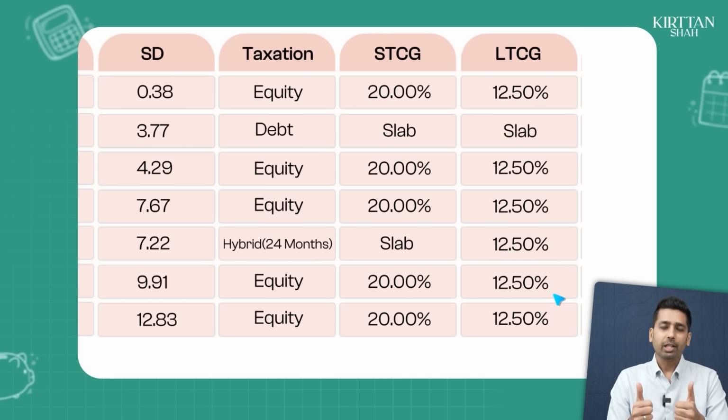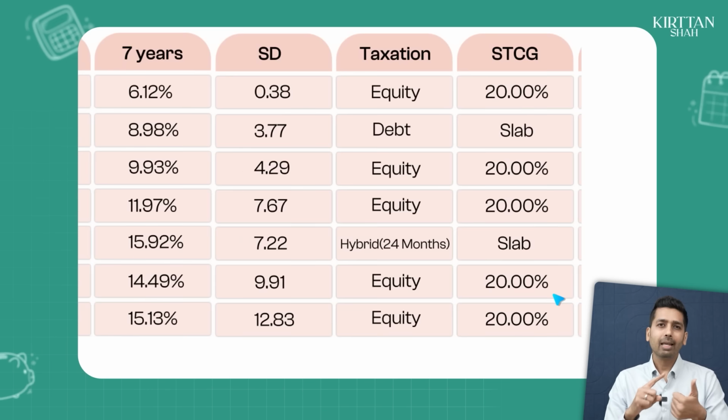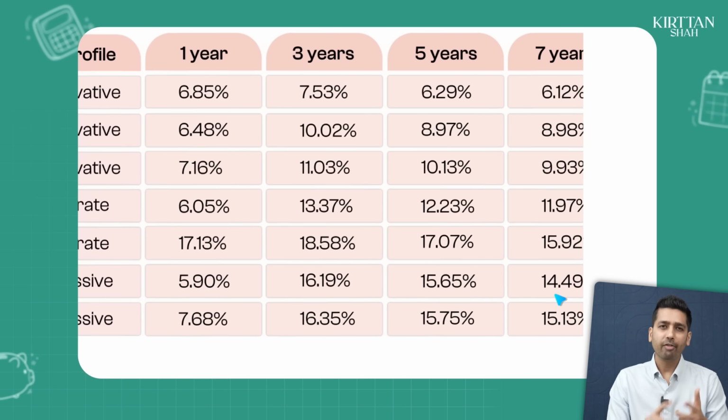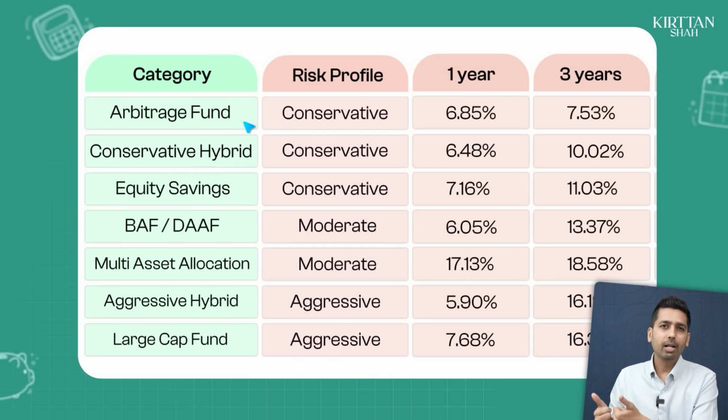So first, if you're a conservative investor and you are actually looking at a savings account or less than 1 year of FD replacement, arbitrage fund is the place to be. If you're a conservative investor and you are actually looking for an FD replacement that you do for 1 to 2 years, equity savings is the place for you to be.